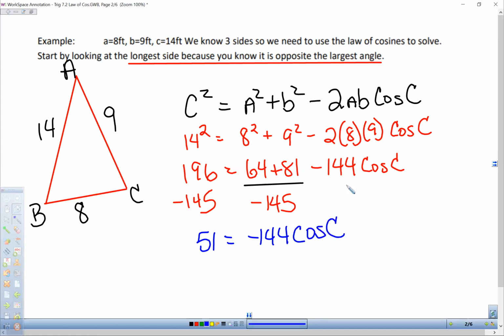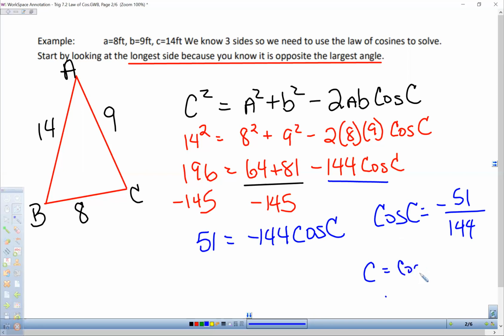Again, this value is multiplied by cosine. These two are added together, and then we subtract this whole value. So don't confuse, all the numbers are not being multiplied by cosine. All right, so if we divide, then we get that the cosine of C is equal to negative 51 over 144. And we're going to do the inverse cosine. So C is equal to cosine negative 1 of negative 51 over 144.